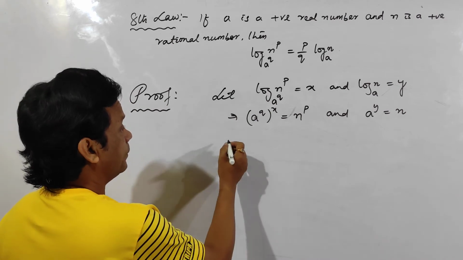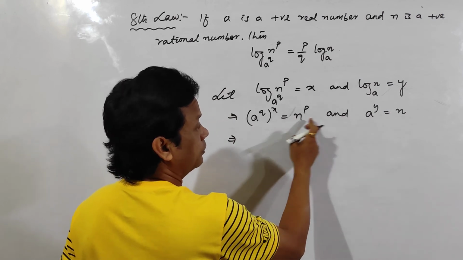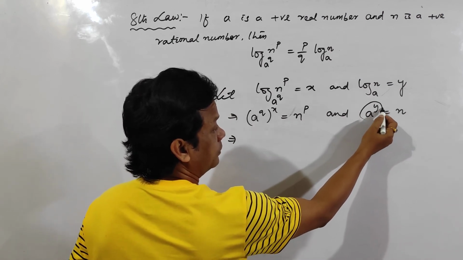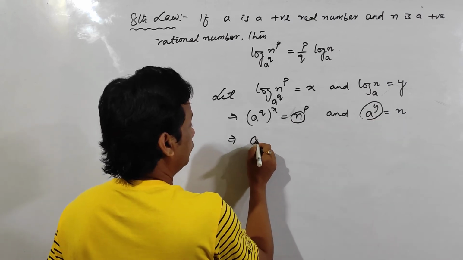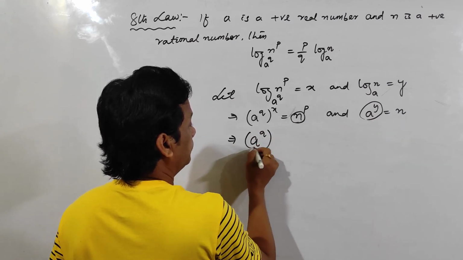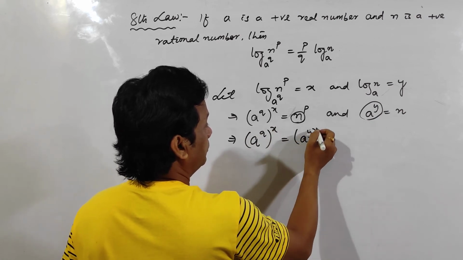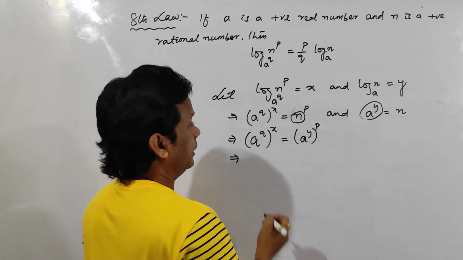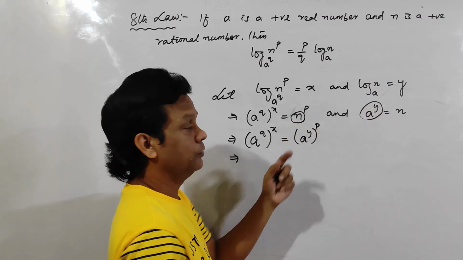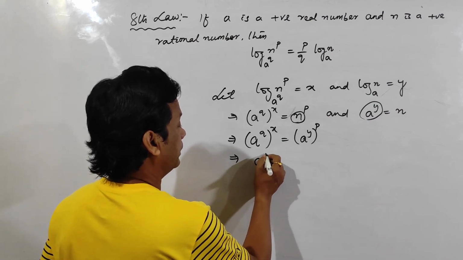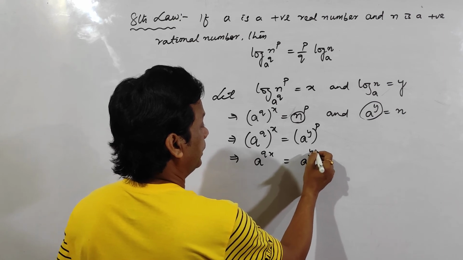So put n equal to a to the power y. Then a to the power qx is equal to a to the power yp.